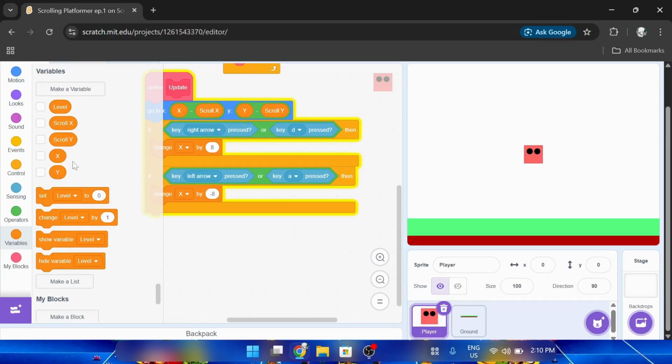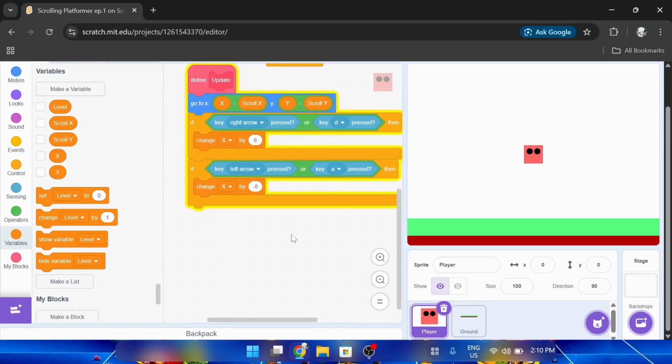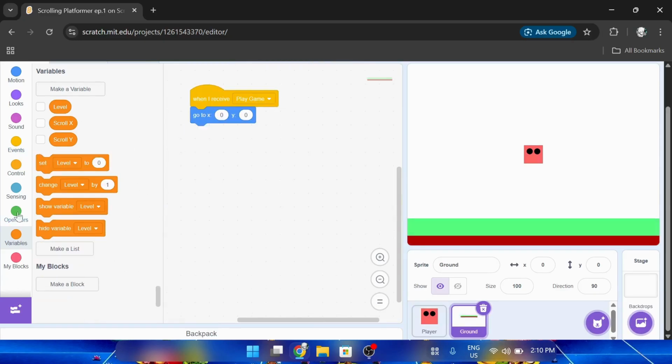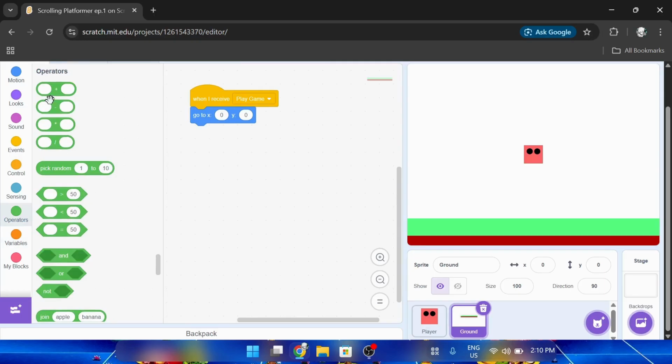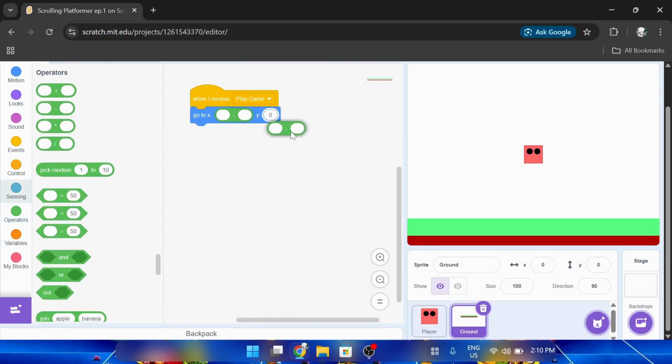For this one, we're gonna have to make this a player. We have to make this all. But we can just put it by this. It's okay. So we can just get a minus operator. And let's do it like this. So now we're gonna get a 0 minus 0. Let's make this 0.